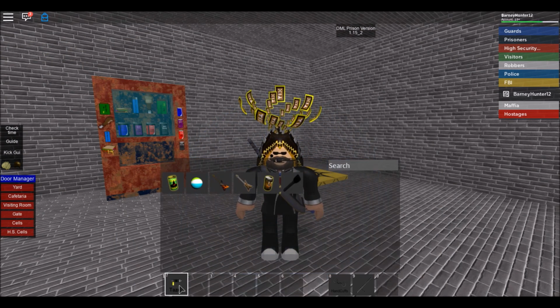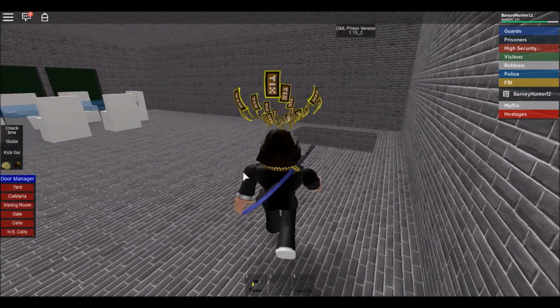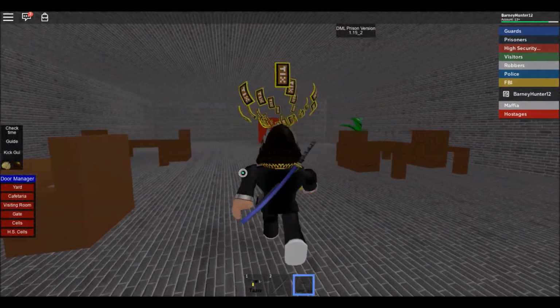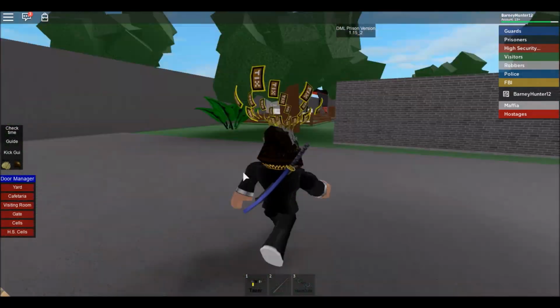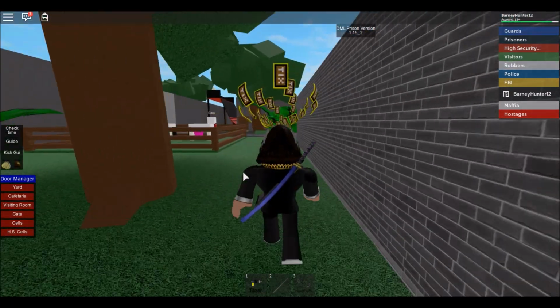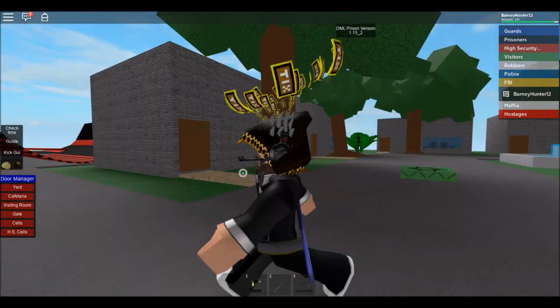As a guard, you actually get the taser and the baton. As a police officer, you get the baton and the handcuffs. But as an FBI, you get all of these. And of course, we move faster. Now, these handcuffs would be used to arrest robbers and Mafia members. Oh, and prisoners as well. So pretty much, yeah, we would arrest everybody and keep control of the prison.